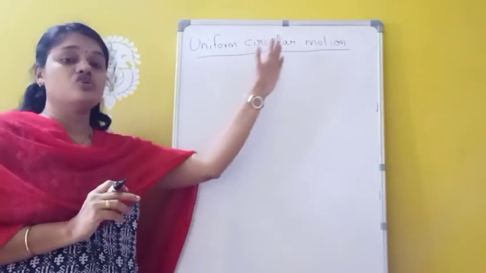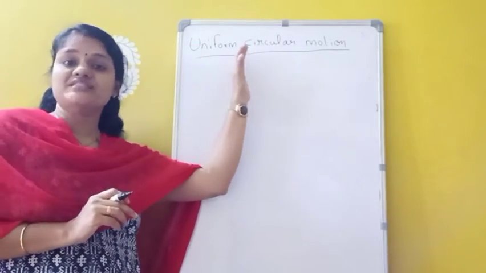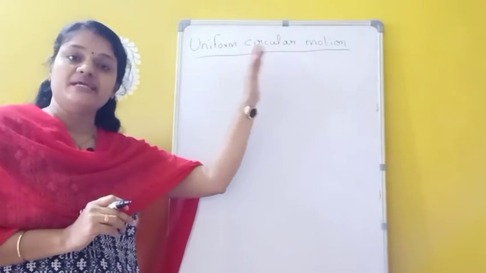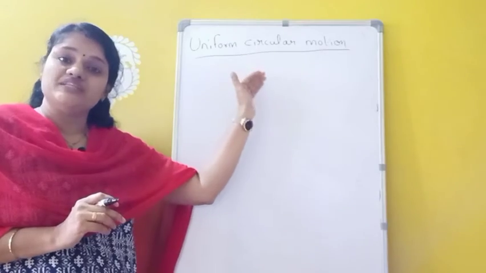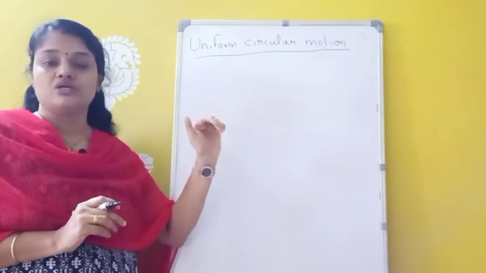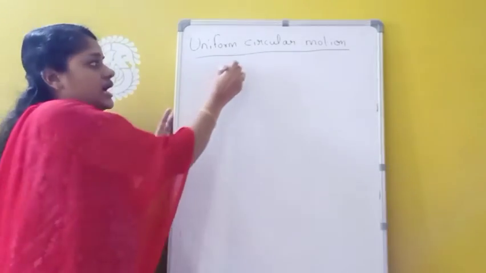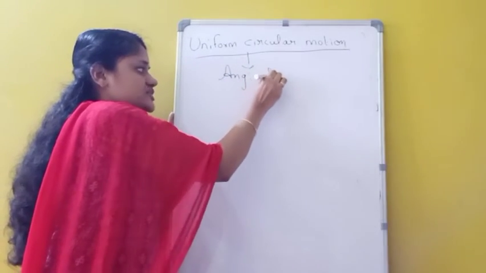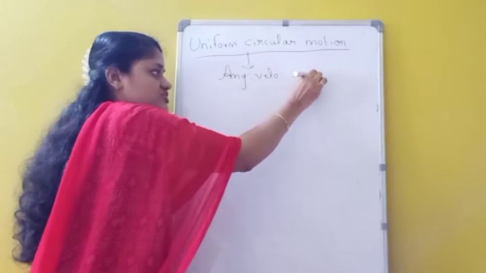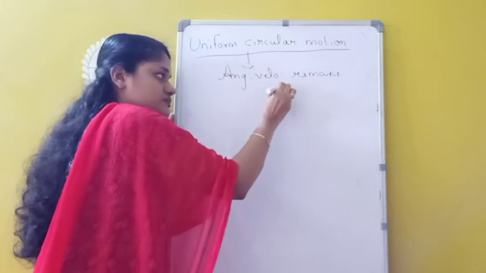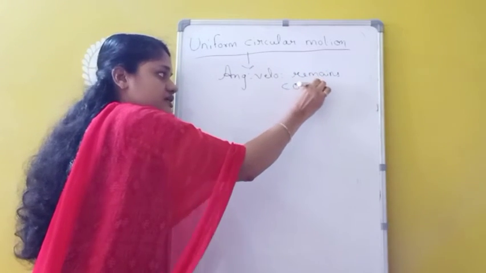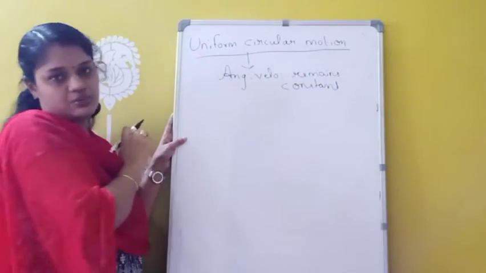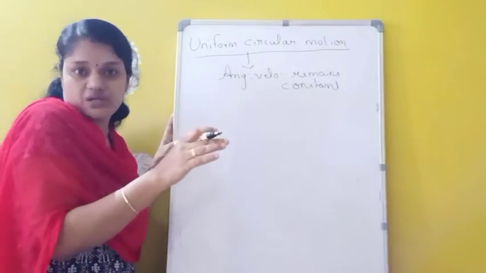Okay. Uniform circular motion. A body is said to be in uniform circular motion if its angular velocity remains constant throughout its motion. So throughout the circular motion, angular velocity remains constant, then it is called which one? Uniform circular motion. That means there is no change in angular velocity.